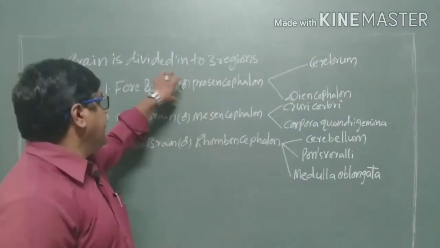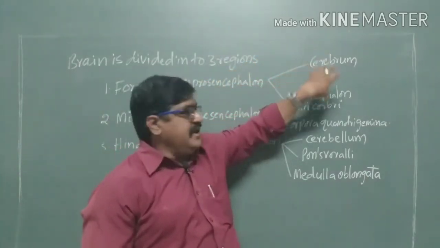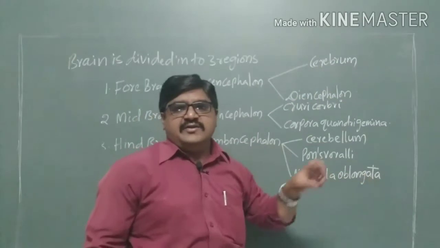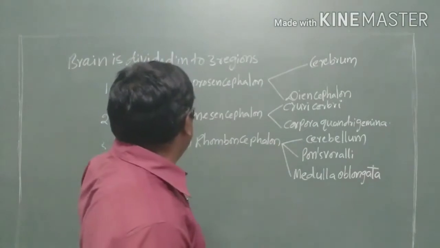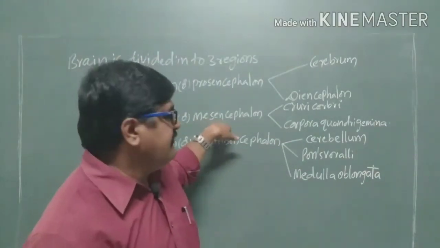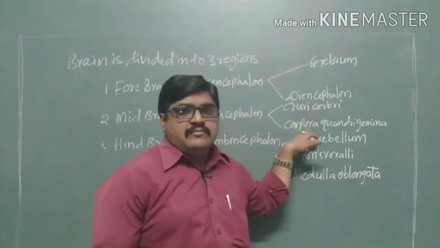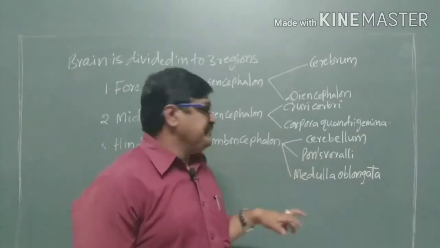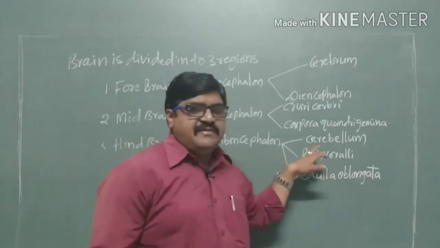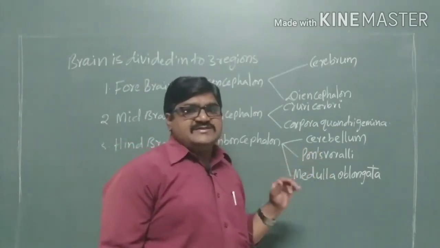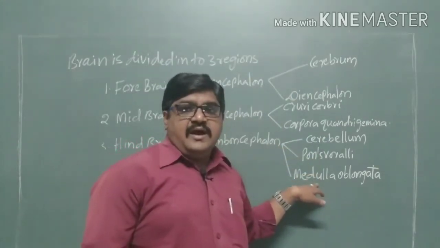The forebrain, also called the prosencephalon, is divided into two regions: the cerebrum and the diencephalon. Again, the diencephalon is divided into two regions, the thalamus and hypothalamus. Next, the midbrain, or mesencephalon, is divided into the cura cerebri and the corpora quadrigemina. The hindbrain, or rhombencephalon, is divided into three regions: the cerebellum, pons orale, and medulla oblongata.